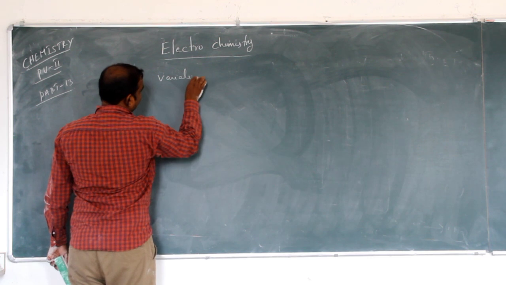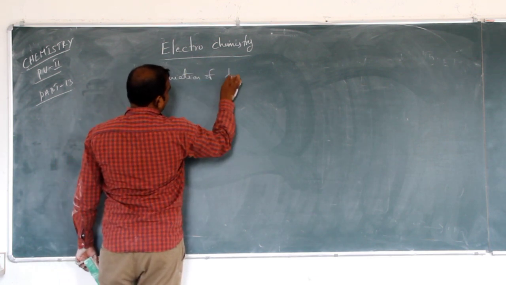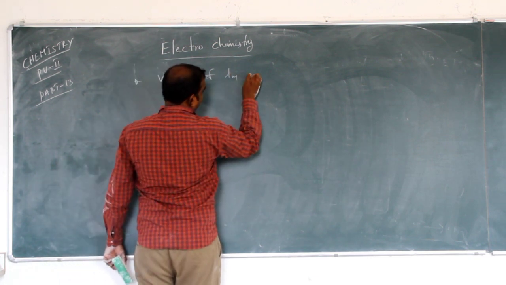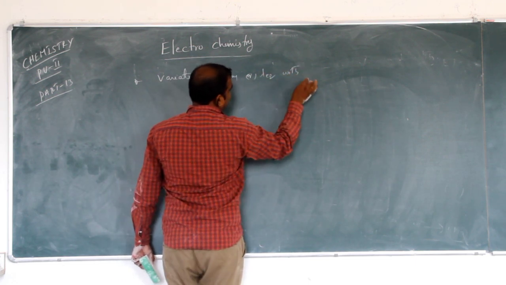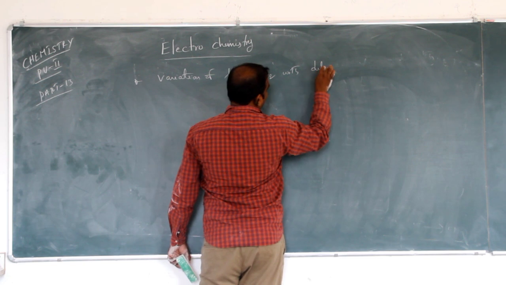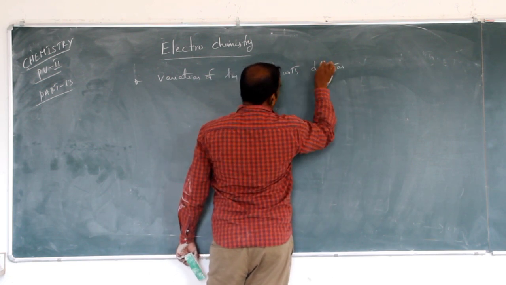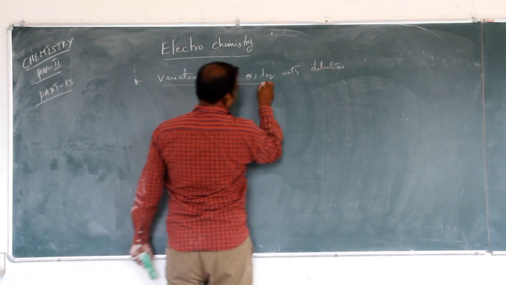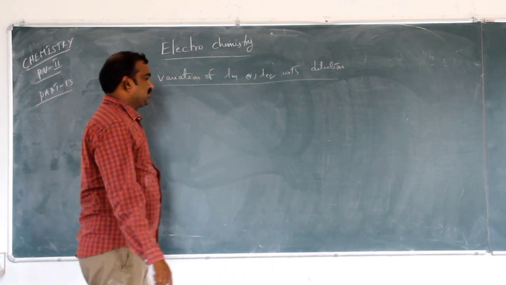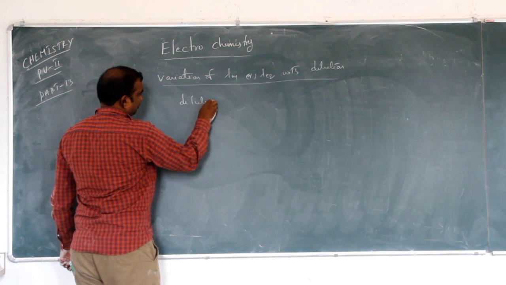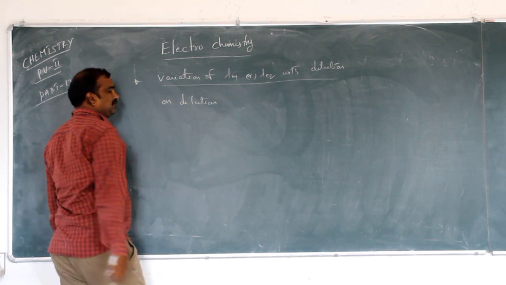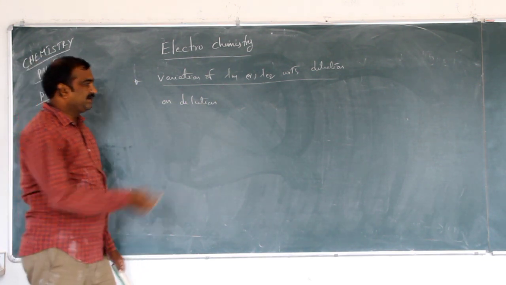Next, variation of lambda M or lambda EQ with the dilution. See, it is simple here. On dilution, that means adding more water.